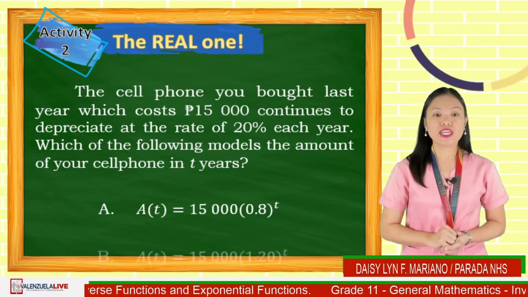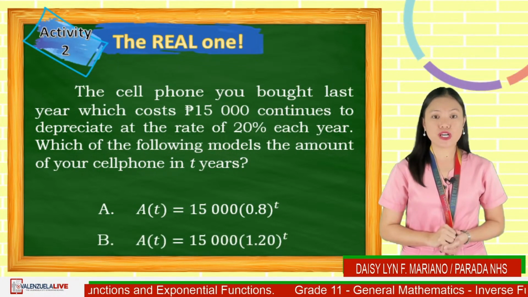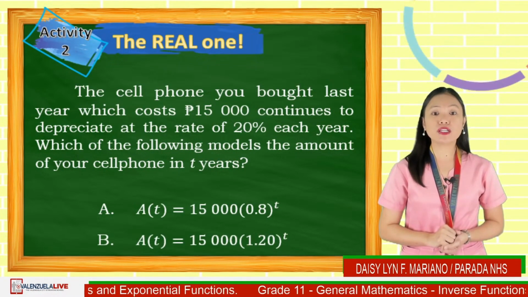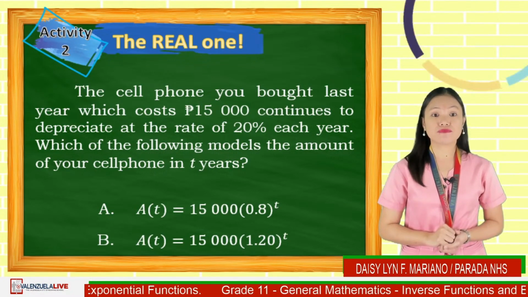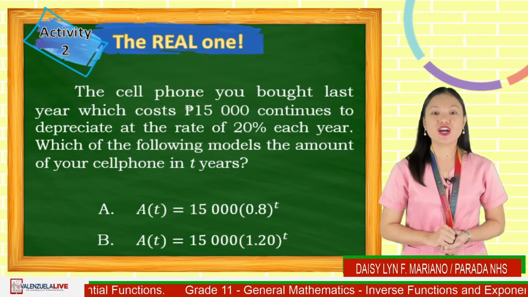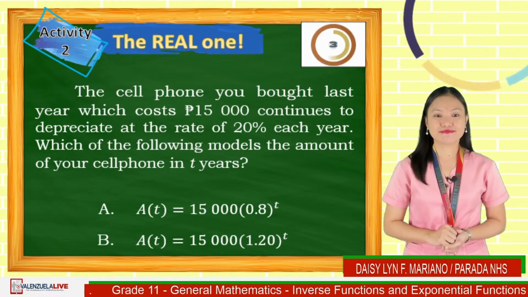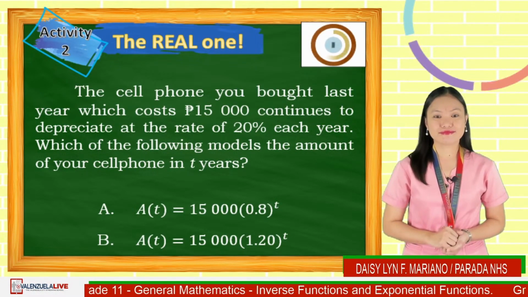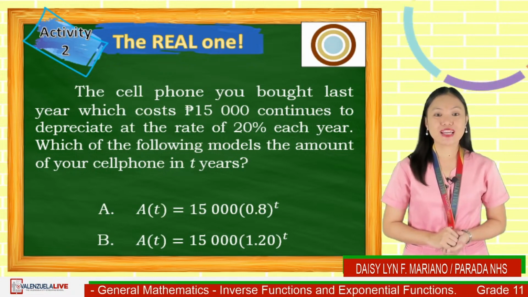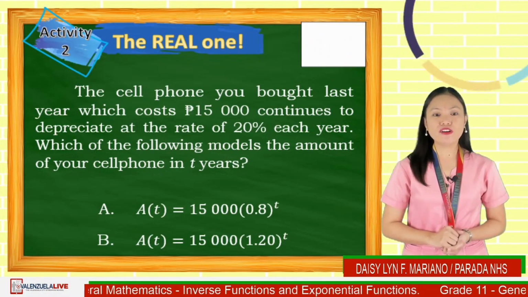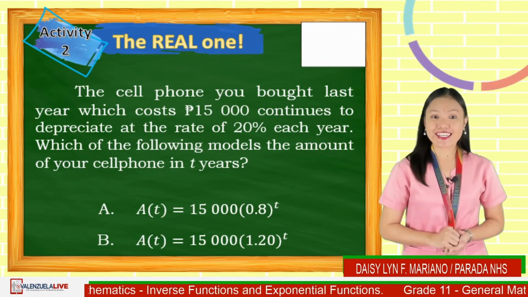Or B. A of t is equal to 15,000 times the quantity 1.20 raised to t. You've got 5 seconds. Go. Time's up. The real answer is letter A.